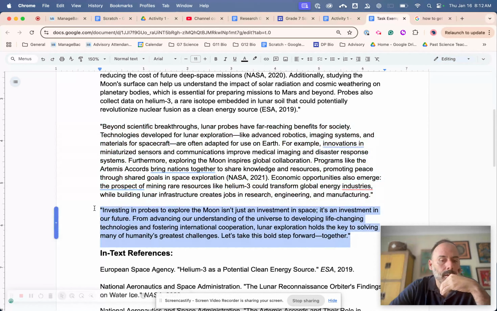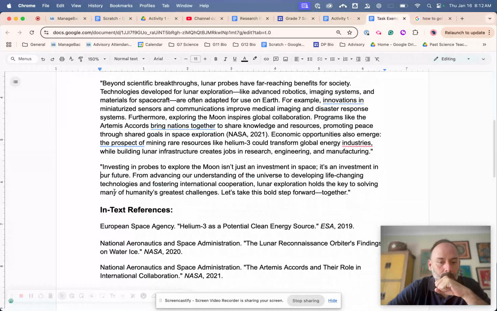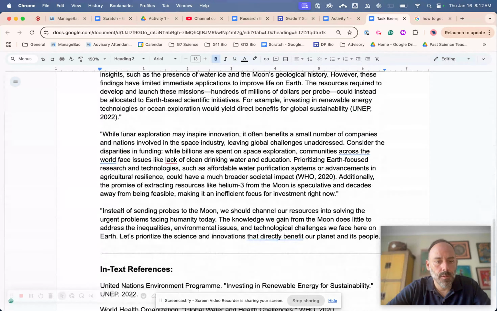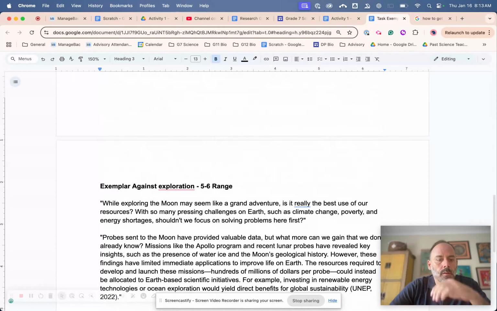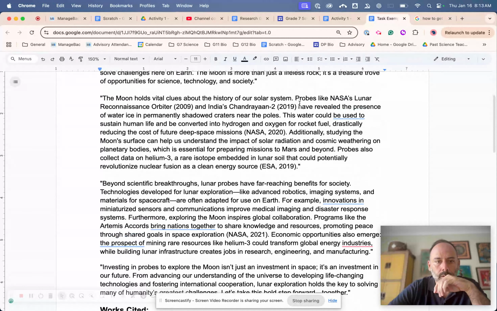And then is my conclusion. This is what I think, this is my call to action, right? Let's do this. Now notice I have in-text references, so I should really call this a works cited page. Works cited page here. Put that down here too. But notice here that I have in-text references, right?